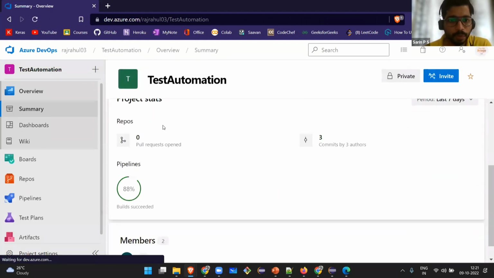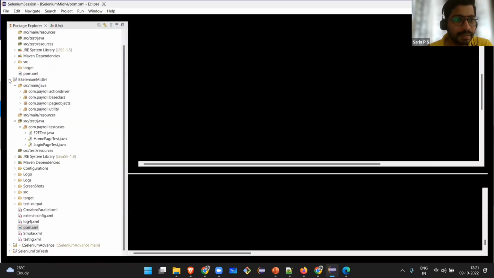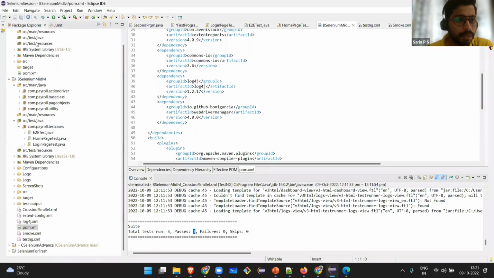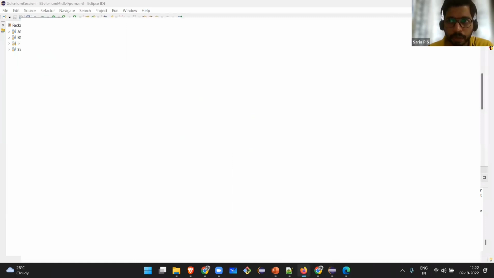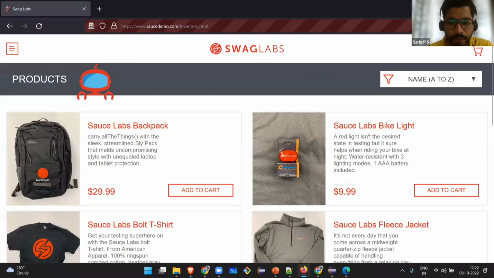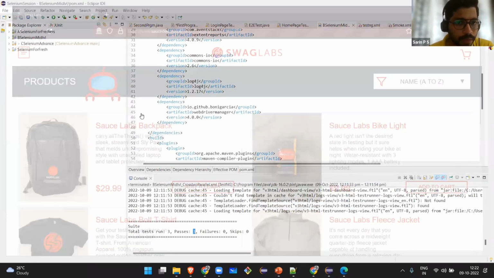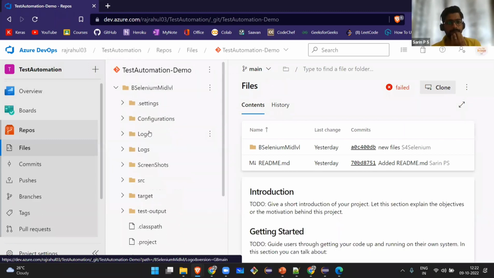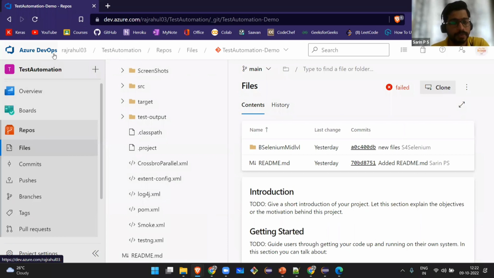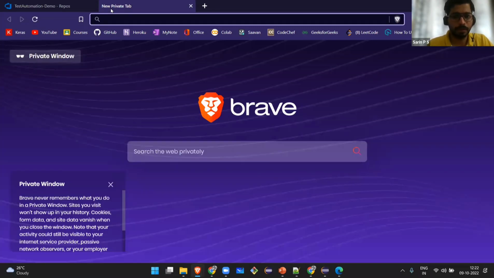I will show you what all I have done there. Whatever code is there in Eclipse, I have committed in this repo. I'll close all other tabs. Whatever code I have created, I have committed it here in the repository. Let's see, BL Selenium mid-level, it is here. The code is here. This is basically ADO, Azure DevOps. You can do the same in Git also.